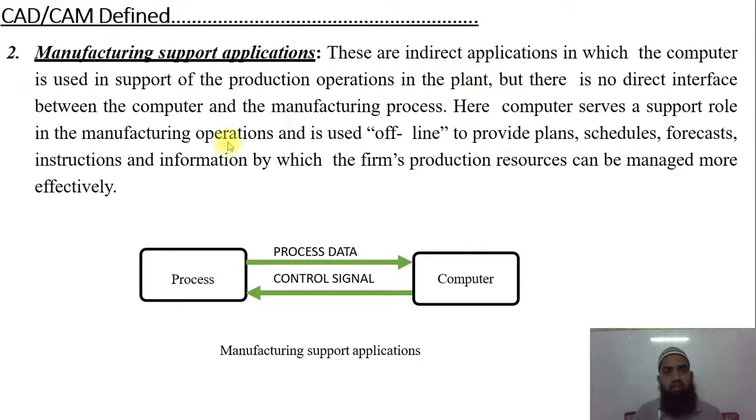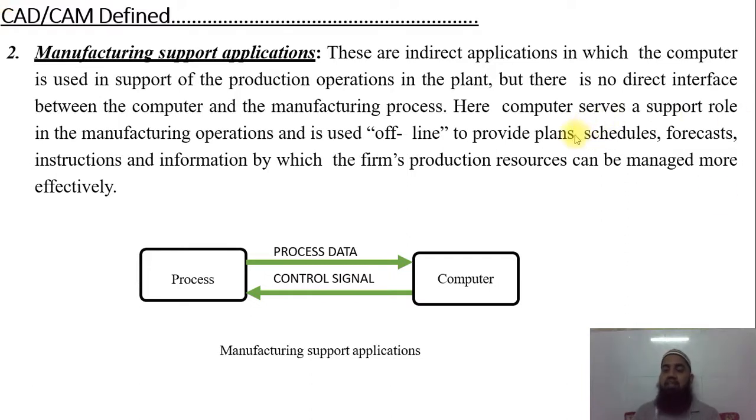This is another part that we said, a system that only supports the manufacturing of a part. These are the indirect applications in which the computer is used to support a production operation in the plant, but there is no direct interface between the computer and the manufacturing process. Means here the computer serves a support role in the manufacturing operation and is used to provide plans, schedules, forecasts, instructions and information by which the firm's production resources can be managed more effectively.